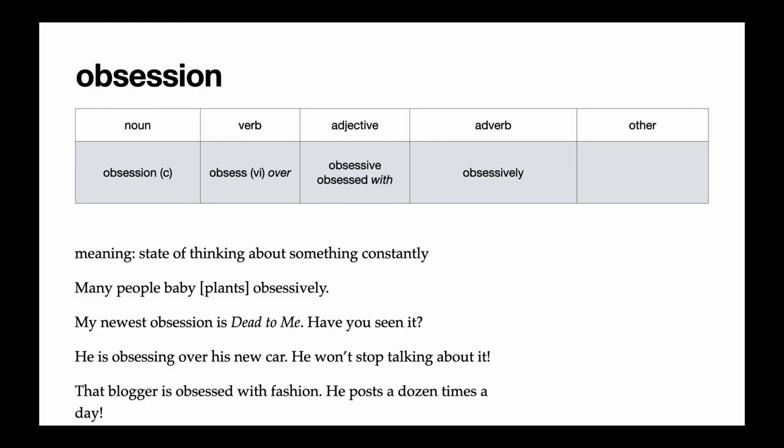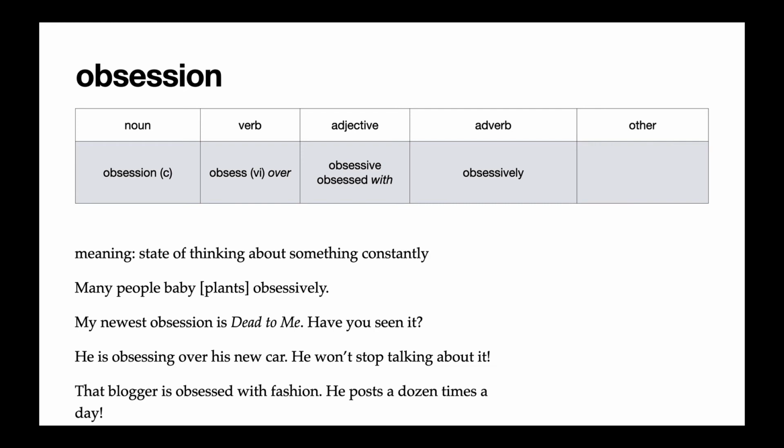Our next word is obsession. Obsession is a countable noun that means the state of thinking about something constantly. We also have an intransitive verb form, obsess, and the reason why it's intransitive is because it's followed by the preposition over. You would say, I obsess over this. I obsess over my plants. We have two adjective forms, obsessive and obsessed with.